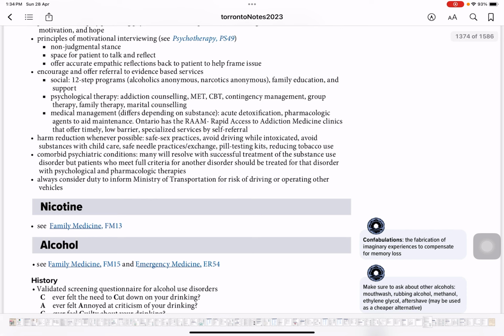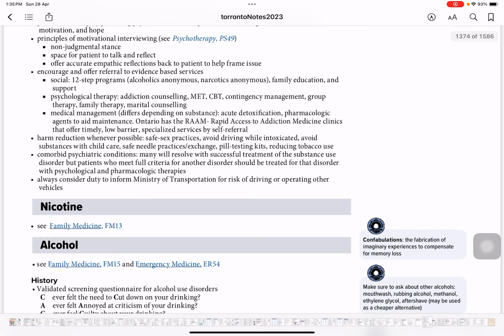So, acute detoxification, pharmacological agents to aid maintenance. Ontario has the RAM, Rapid Access to Addiction Medicine Clinic, that offers timely, low barrier, specialized service by self referral. RAM is one of the most famous services available in Ontario that helps patients with addiction services. If you write RAM in your exam, that would be very high yield, something that would actually stand you out from other candidates, right?